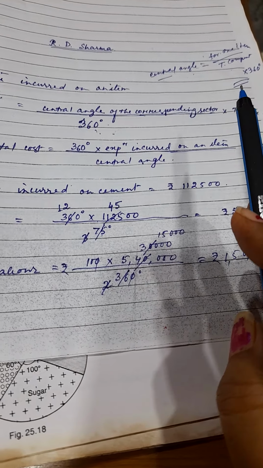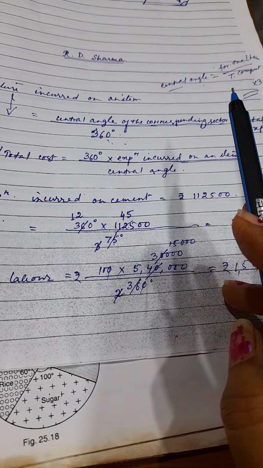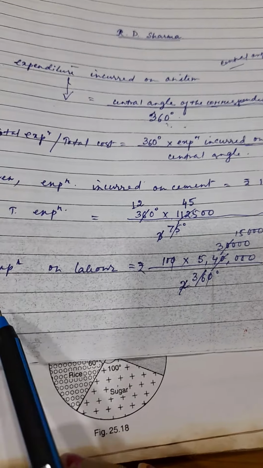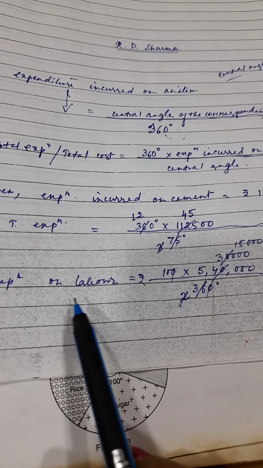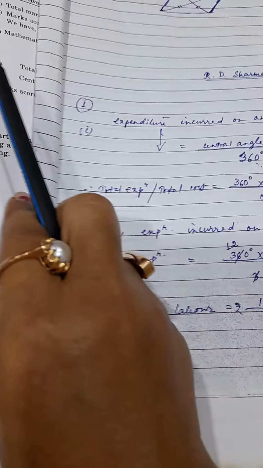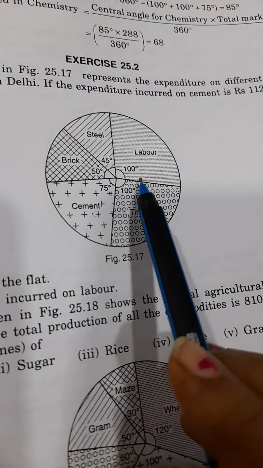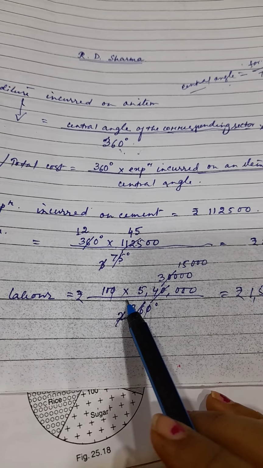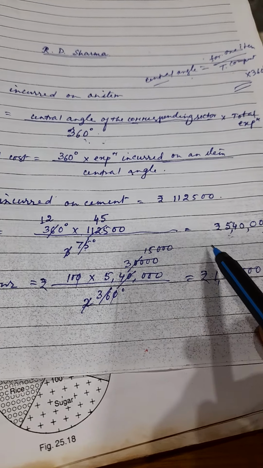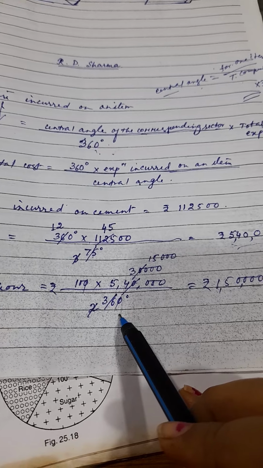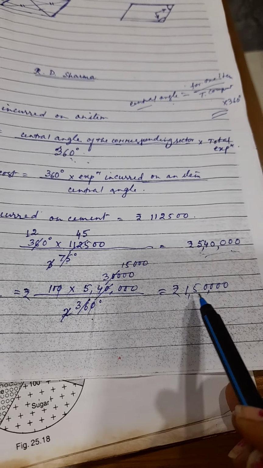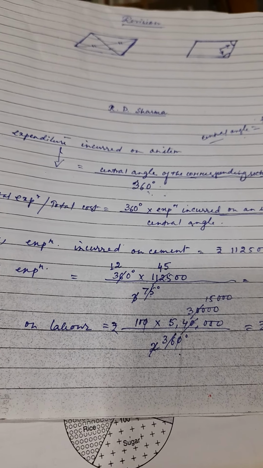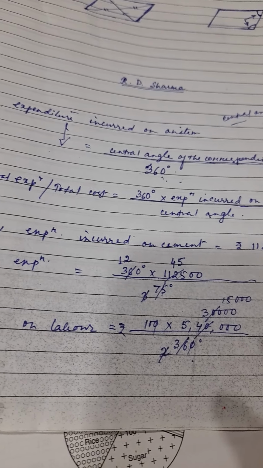From this formula you can find any value. If you have to find the total cost, you will be able to find it. If you have to find the cost of any one item or component, you will be able to find it. Suppose you have to find the expenditure on labor, the central angle for labor is 100 degree. So it is 100 into the total cost you have got, divided by 360 degree. So it is the value. Clear, students? This way you solve every question.